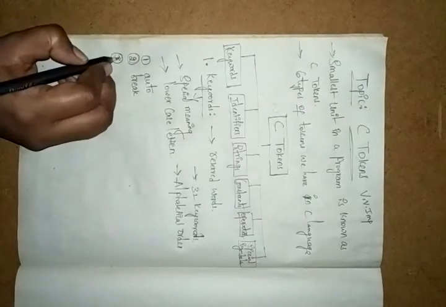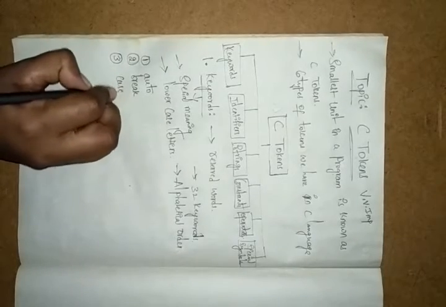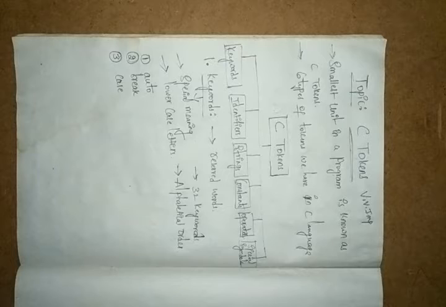And we have the third one, case. Case is also used in the switch. So case 1, case 2, case 3, case 4, up to case n we can choose. Case is used in the switch statement for multi-way decision making. When you need to perform a program in multiple ways, you can use case.